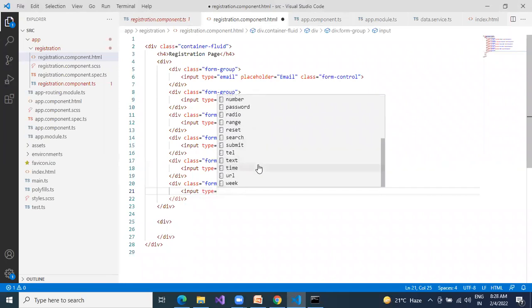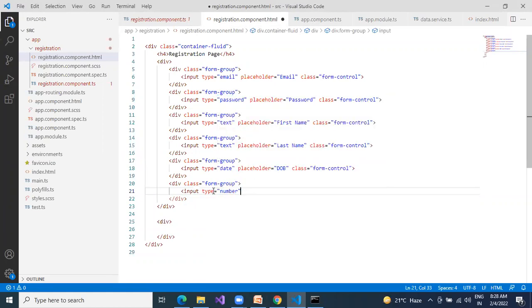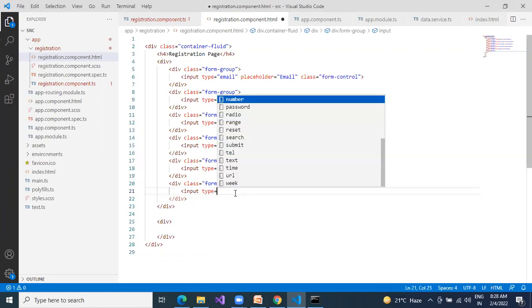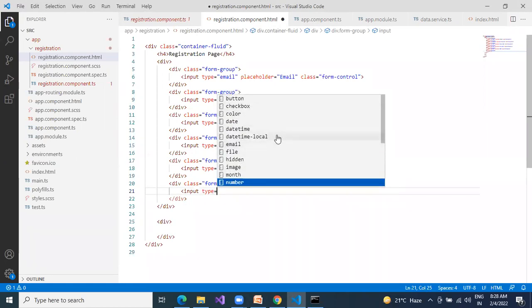See, these many are there. You need not search somewhere else. Press type, take a screenshot, and put it in your document as a reference. These are the available types.